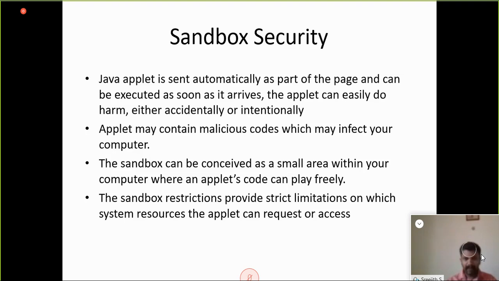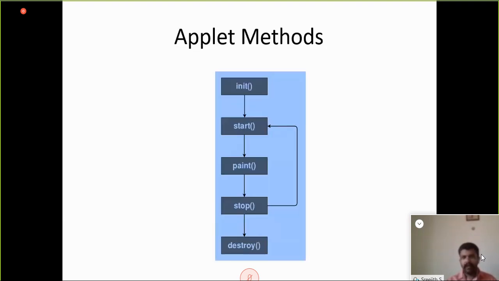So definitely there is a security problem associated with applets. Now coming to the life cycle of an applet.